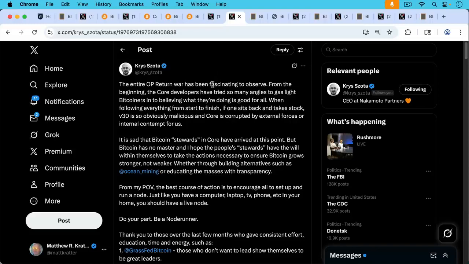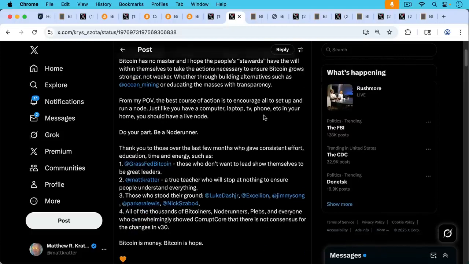Chris goes on to write, it's sad that Bitcoin quote-unquote stewards in Core have arrived at this point, but Bitcoin has no master, and I hope the people's stewards have the will within themselves to take the actions necessary to ensure Bitcoin grows stronger, not weaker, whether through building alternatives such as Ocean mining or educating the masses with transparency. He says, do your part, be a node runner. Then he's kind enough to go through and thank Bitcoin Mechanic and thank me, Luke Dashjr, and a bunch of other people.